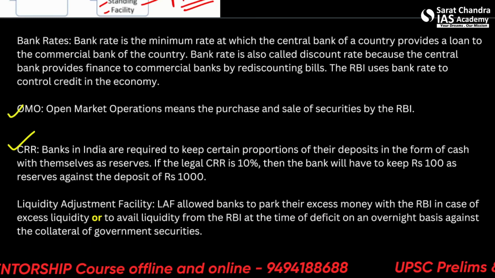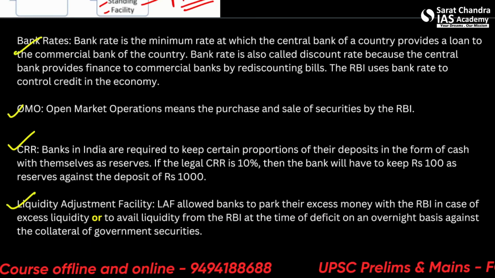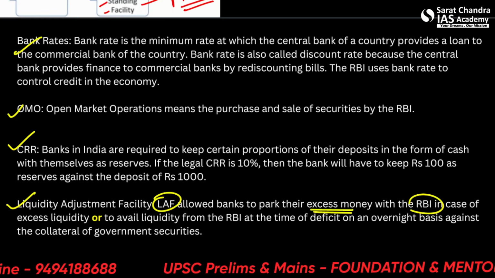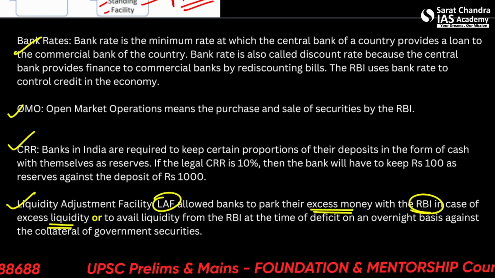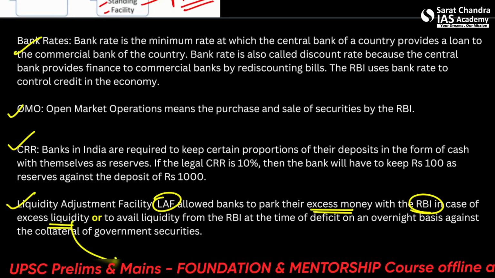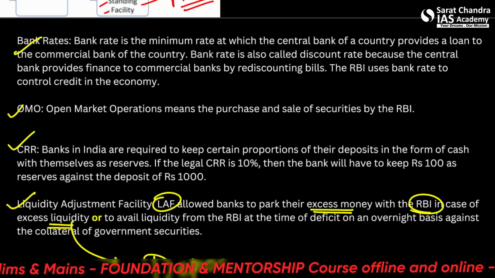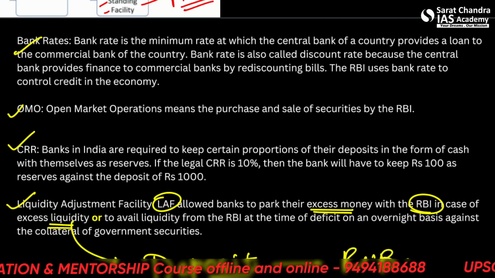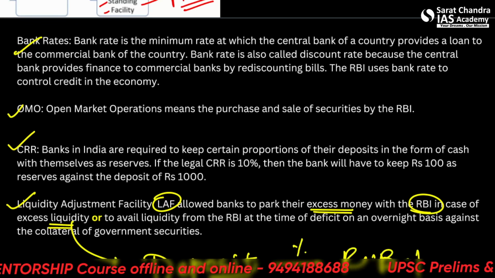So this is CRR, OMO and bank rates. Next is the liquidity adjustment facility. LAF allows banks to park their excess money with the RBI in case of excess liquidity. That means banks have many deposits, let's say. Banks would like to earn interest on this, so they will give it to the RBI, and the RBI will provide them some interest.